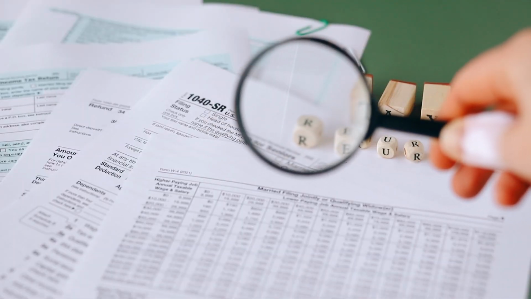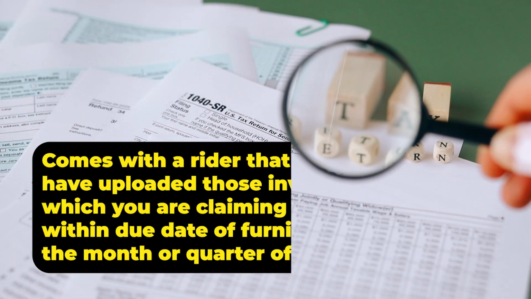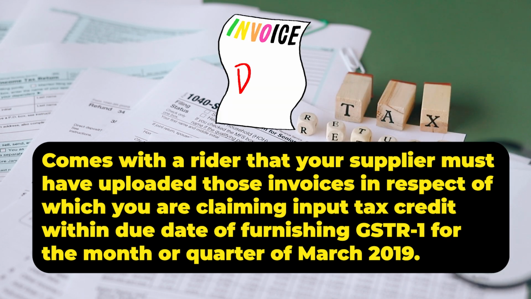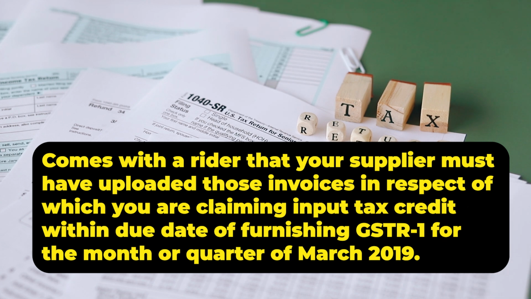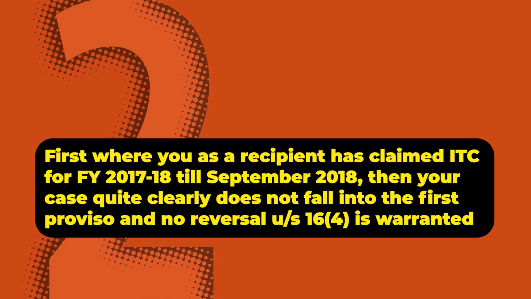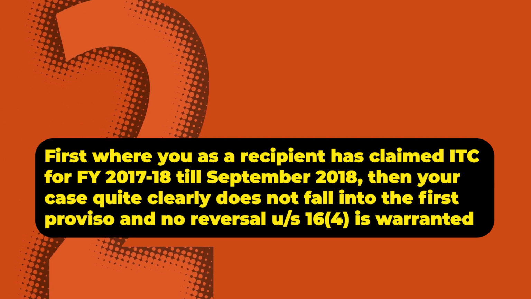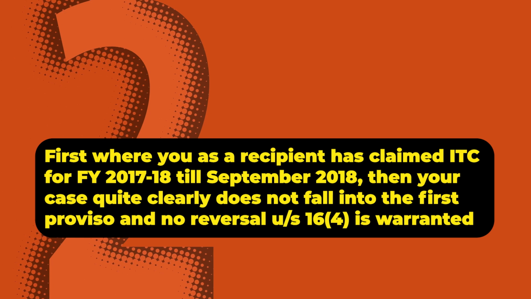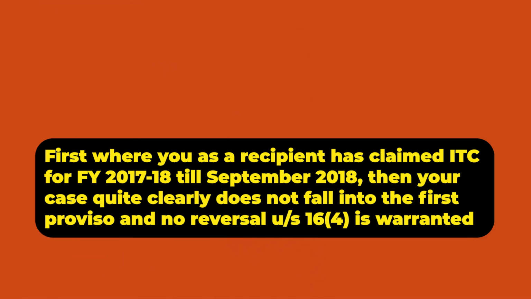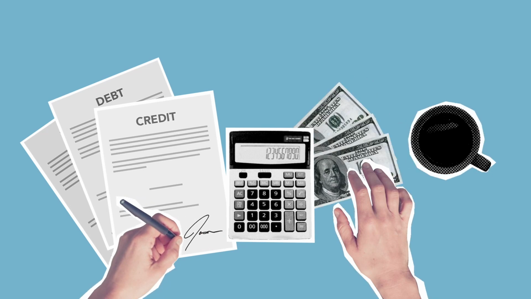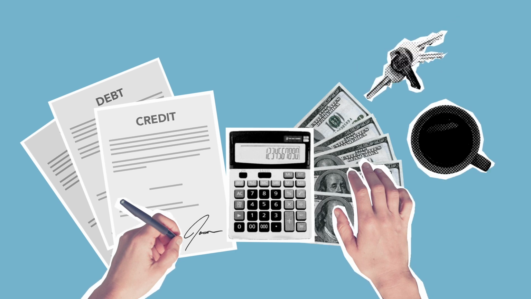But this removal of difficulty order, if you see carefully, comes with a rider that your supplier must have uploaded those invoices in respect of which you are claiming input tax credit within the due date of furnishing GSTR1 for the month or quarter of March 2019. Now, there can be two situations. First, when you as a recipient have claimed ITC for financial year 17-18 till September 18, then your case quite clearly doesn't fall into the first proviso and no reversal under Section 16(4) is warranted, even if your supplier has not uploaded the invoices in his GSTR1 or has filed his GSTR1 after the due date of filing GSTR1 of